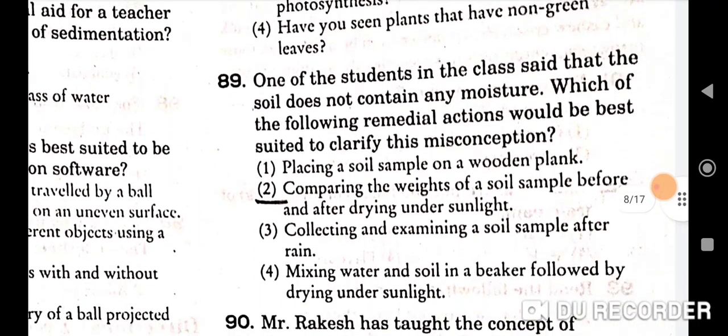Next question is 89th question. One of the students in the class said that the soil does not contain any moisture. Which of the following remedial actions would be best suited to clarify this misconception? Correct option is comparing the weights of a soil sample before and after drying under sunlight.